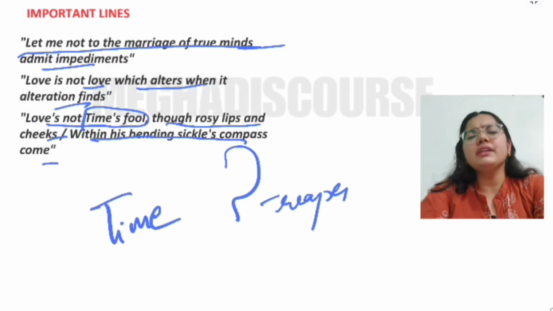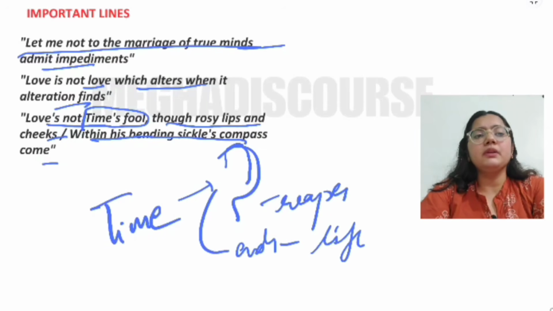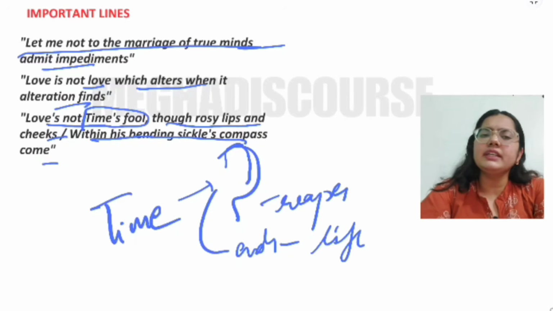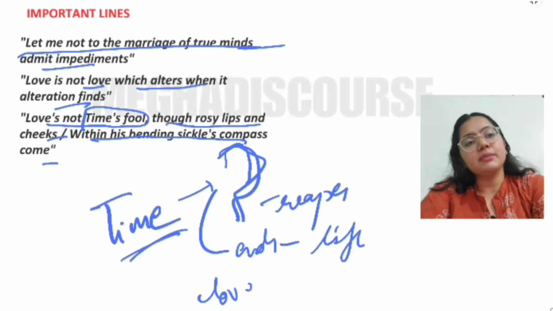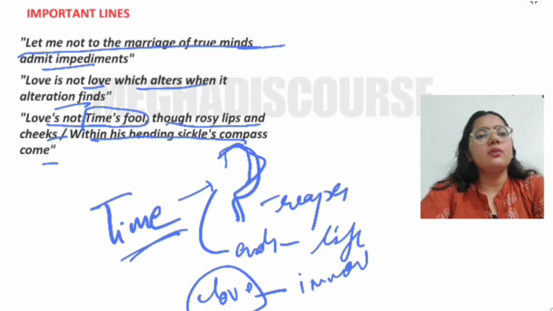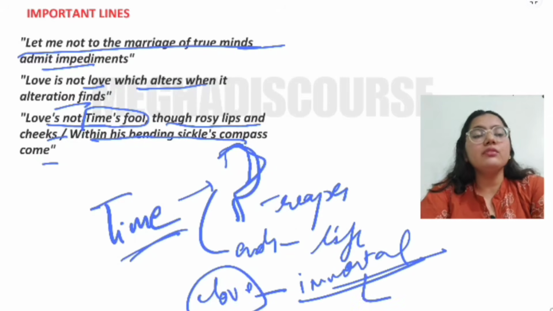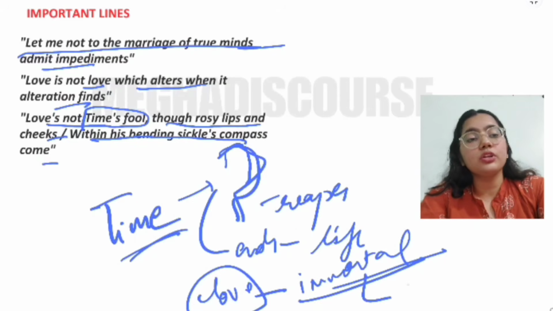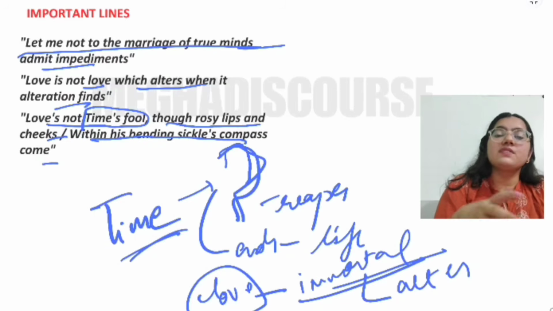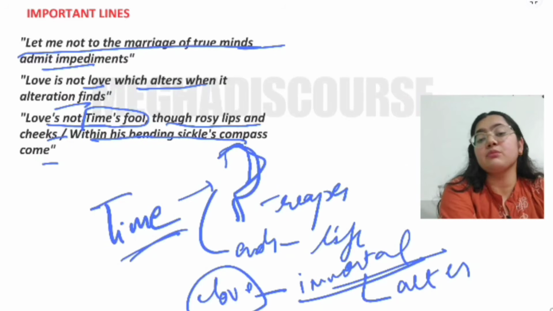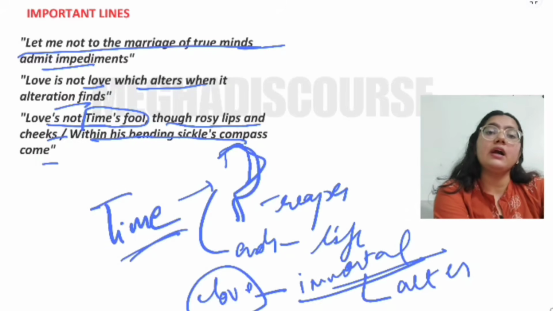So what this time does, this sickle always ends the life of the people: the rosy cheeks, the beauty, the age, everything dies in the bending sickle of this time. But love is not like this. It is always immortal. If your love does not alter with time, if you have some constancy, some unwavering faith and loyalty, then your love is not time's fool. So this is the main idea and the main message.